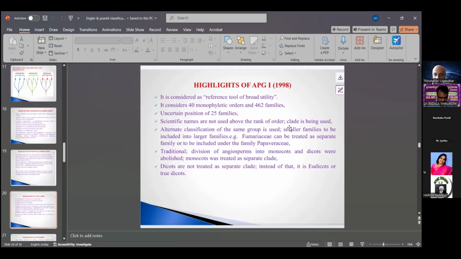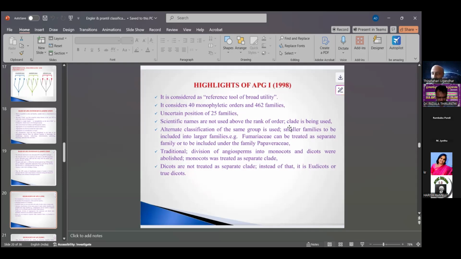Scientific names are not usually above the rank of order. Grade is being used. Not scientific means phylogenetic, molecular-based naming of the plants. So an alternate classification of the same group is used. Similar families are to be included into larger families. For example, Fumariaceae can be treated as a separate family or included under the family Papaveraceae. The traditional division of angiosperms into monocot and dicot was abolished. The monocot was treated as a separate clade.